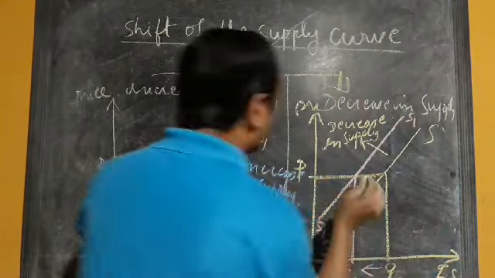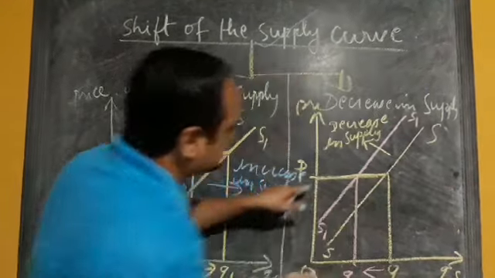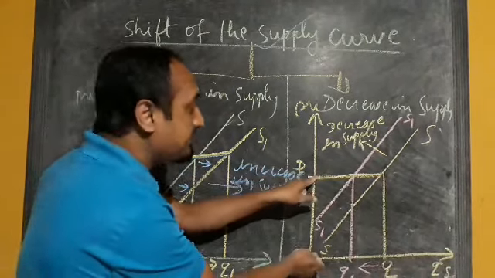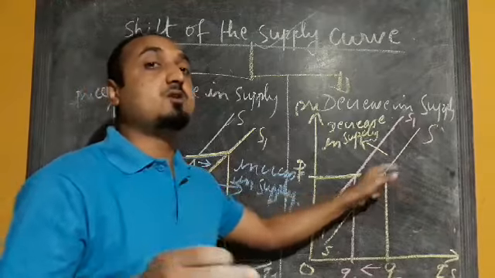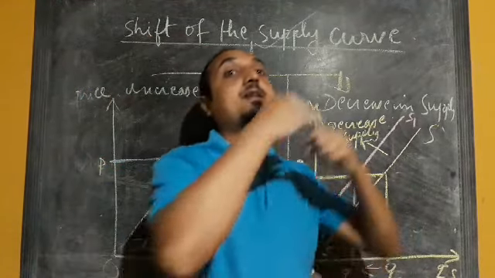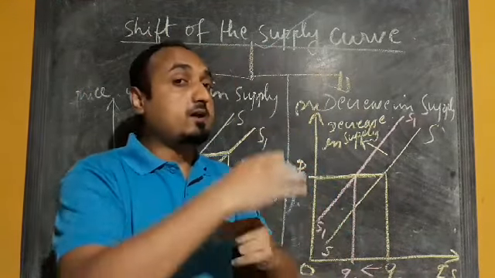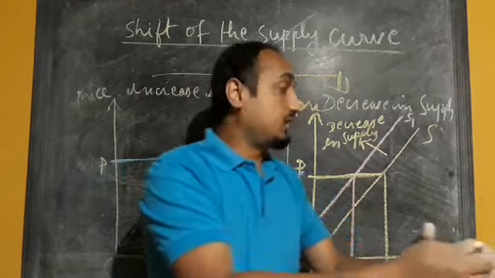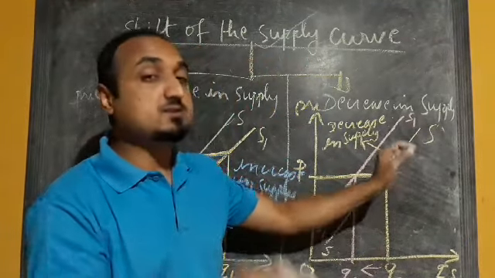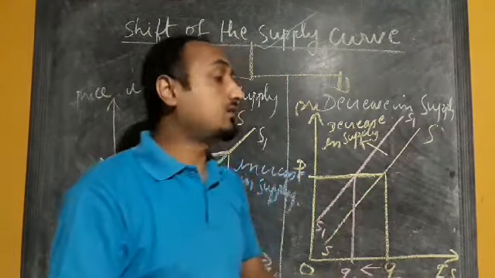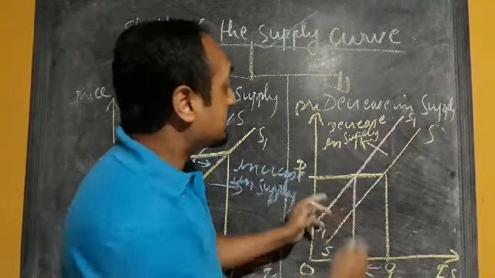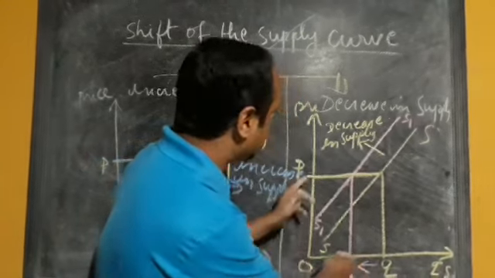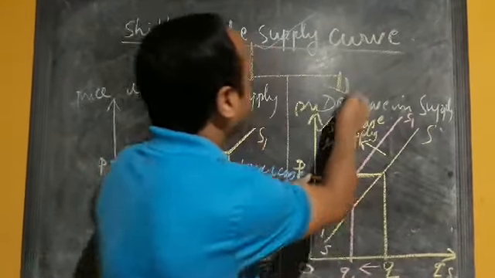Here we can see that in both cases the price is not changing, it is remaining the same. Here the quantity supplied is decreasing due to change in other factors, due to a rise in taxation policy, due to an increase in input prices. The cost of production is increasing, and due to this, the supply curve is shifting leftward. So here the quantity supplied is decreasing at the same price. So this is the case of decrease in supply.